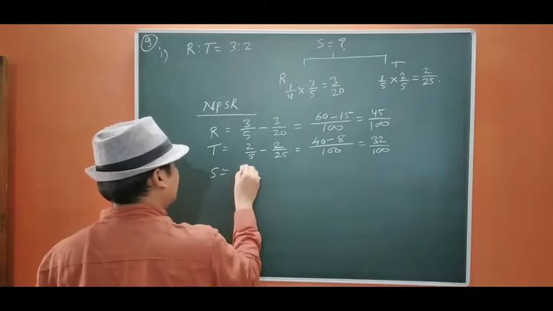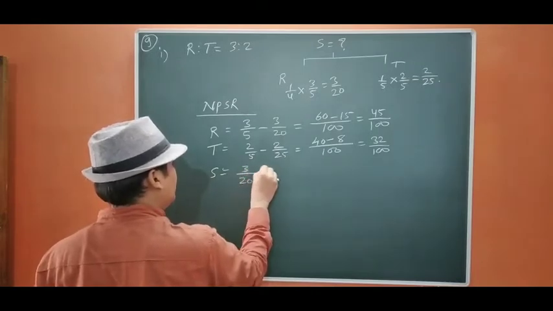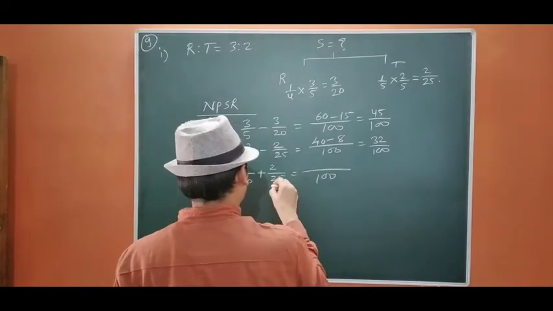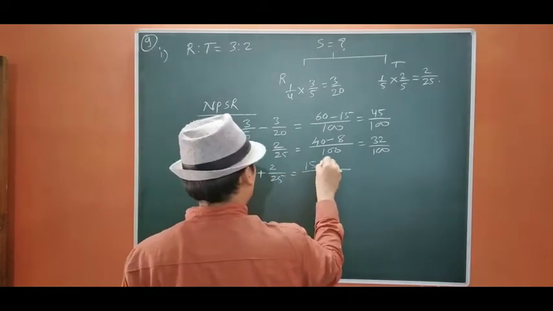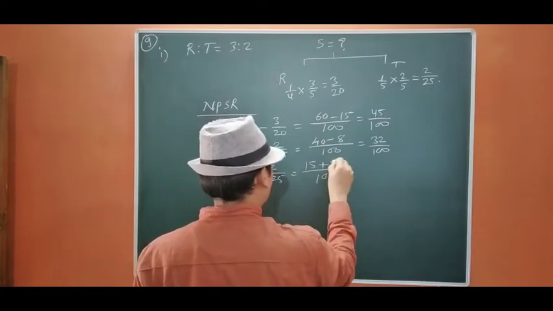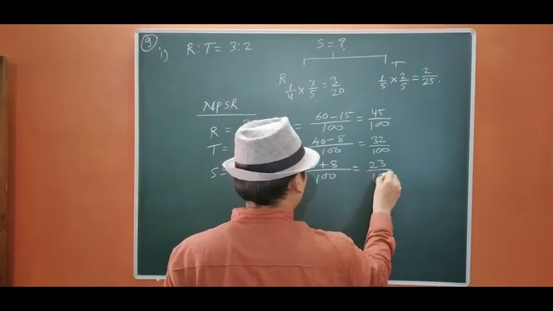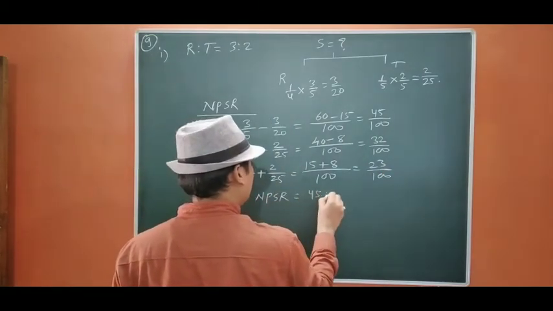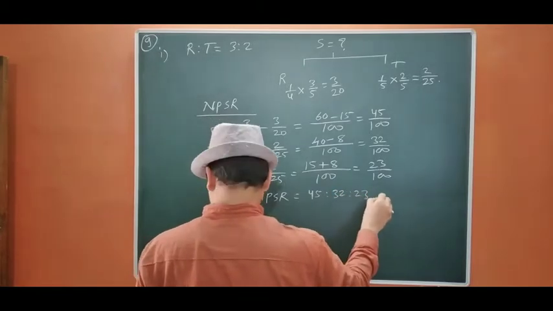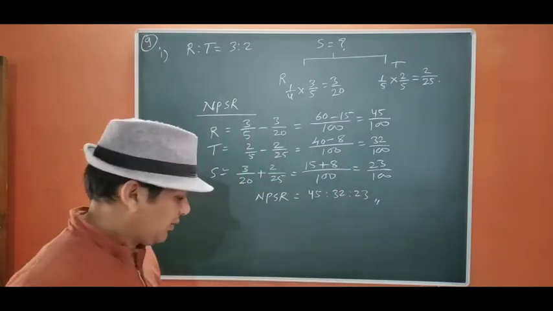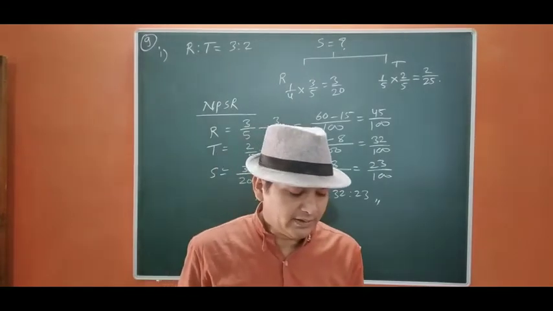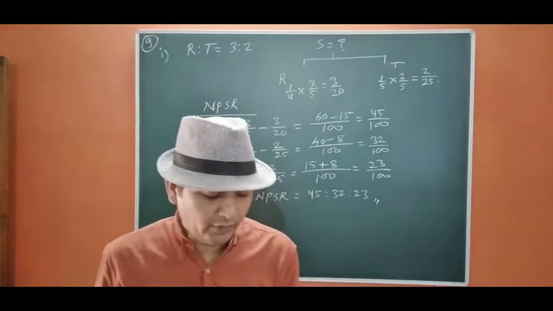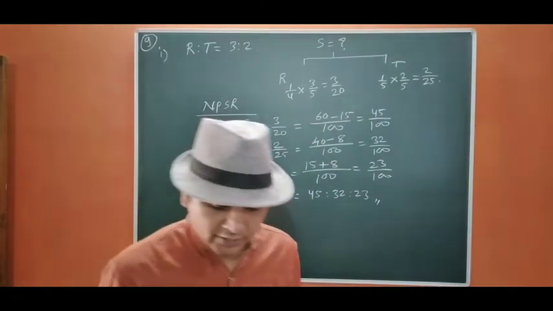And when we add both the things, that will be 3/20 plus 2/25. We are going to take 100 again. Okay, so 15 plus 8, 23/100. So the new PSR is 45:32:23. Now we move to the second part. A and B are partners. C enters for 1/4 share in future. The ratio between A and B would be 2:1. So let us start.